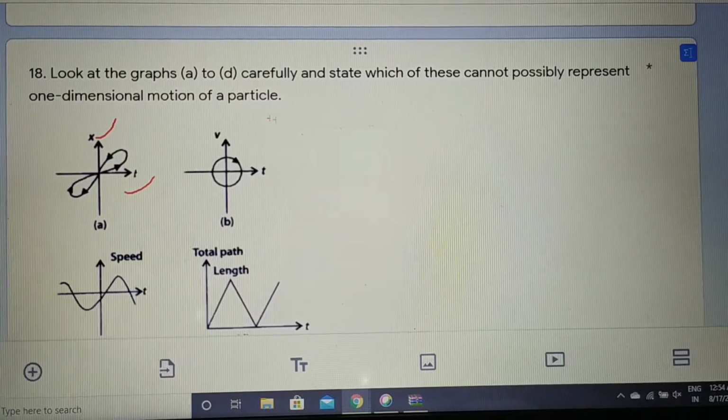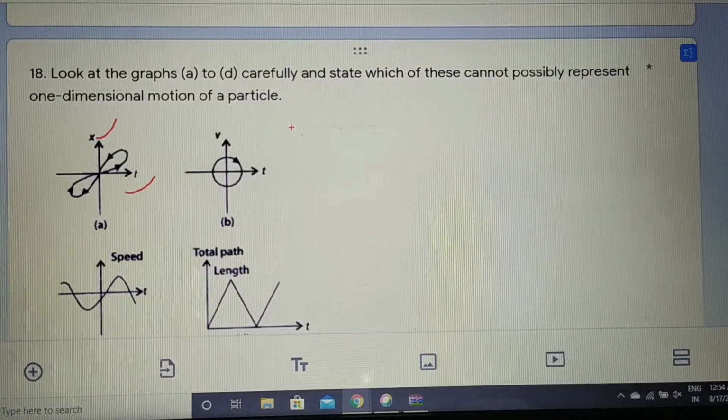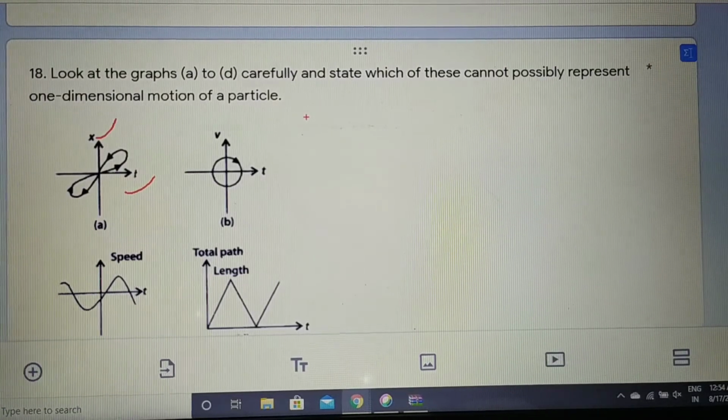If one dimension is involved to explain the motion of the particle, then we can say the particle possesses one dimensional motion. Here also 2 axes are involved, so it cannot represent one dimensional motion. Here also you can see 2 axes are involved to describe the motion, so it is also not the correct option. This one is also not, this one is also not.